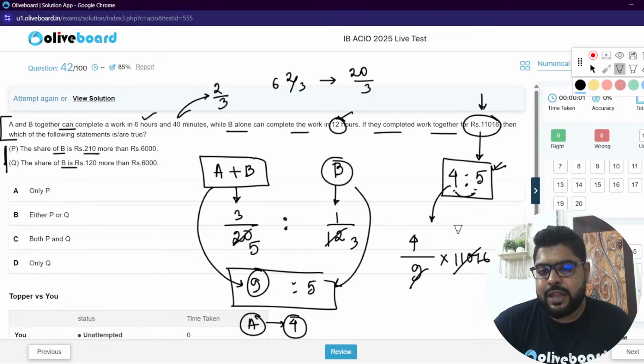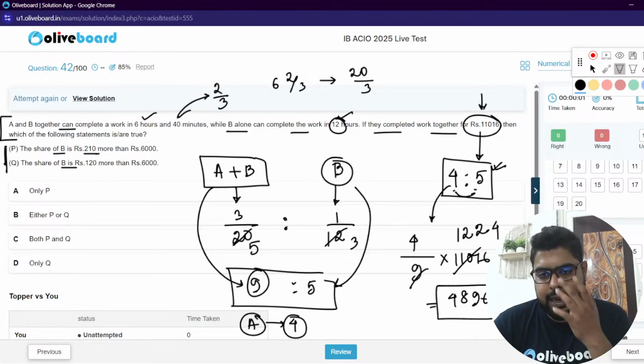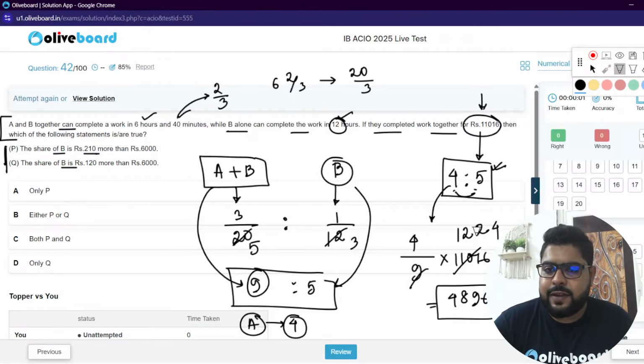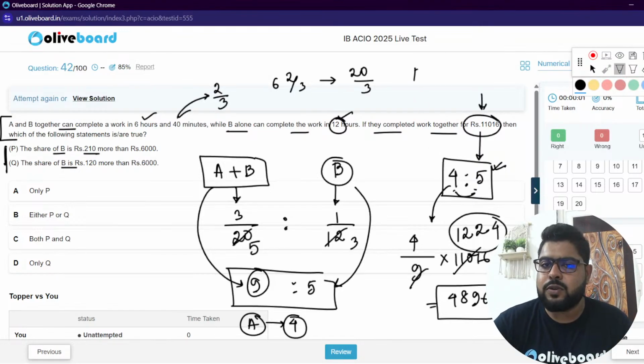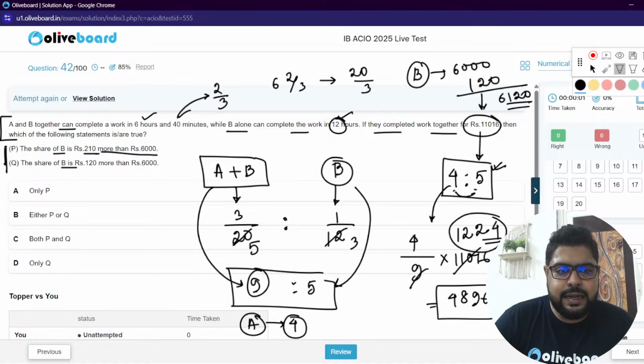Let's calculate. 9 tens are 90, 9 elevens are 99, 9 twelves are 108. So 9 twos are 18, 9 fours are 36. So that is 48, and 24 fours are 96. So A will get 4,896, and this amount into 5 will be B's amount. B will get 5 twelves are 6,000, and 24 into 5 is 120. So B will get 6,120, which is 120 more than 6,000.